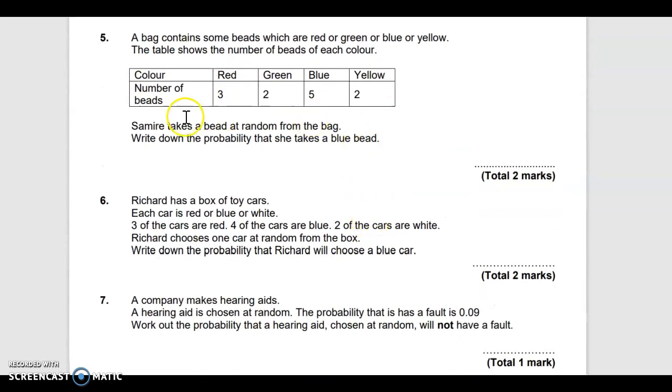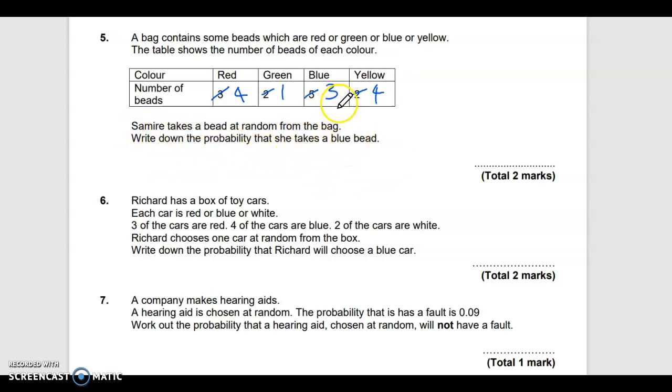Here we have some colours, and I'm going to change the numbers so I can do it. Let me put this one to 4, this one to 1, this one to 3, and this one to 4 as well. Right, she picks a bead out at random.